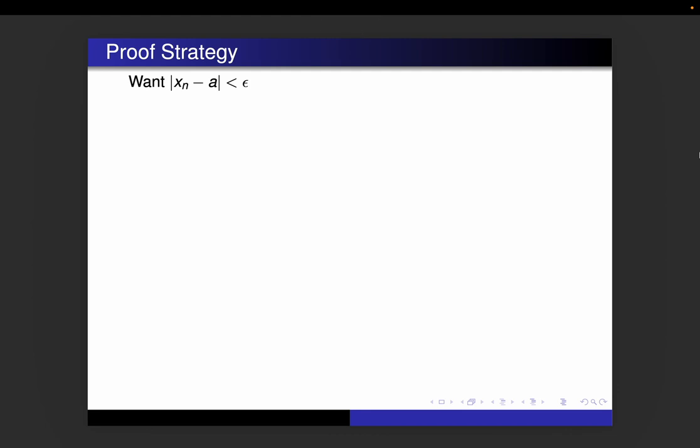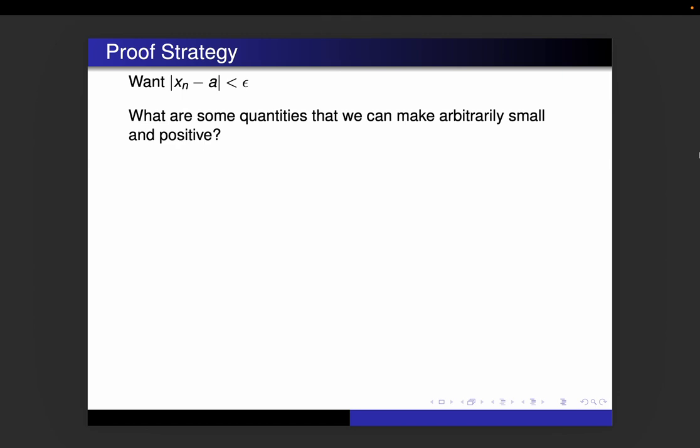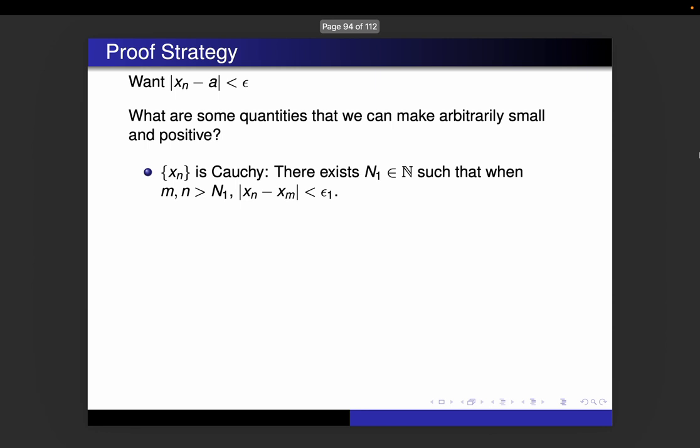All right, so remember, we want absolute value of xn minus a to be less than epsilon. And since we want to find a bunch of terms that are going to be arbitrarily small, we want to look for quantities that we know, based upon our assumptions, that we can make arbitrarily small and positive. Remember, they need to be positive. So first of all, we know xn is Cauchy. So we know there exists some n1 in the naturals such that if little m and little n are bigger than that n1, absolute value of xn minus xm is less than, I'm going to call it epsilon 1 because it's probably not going to be epsilon.